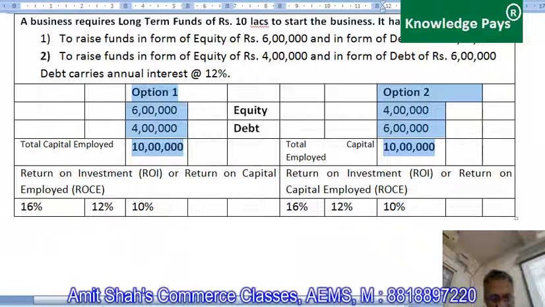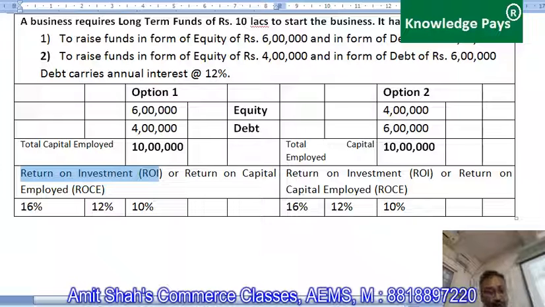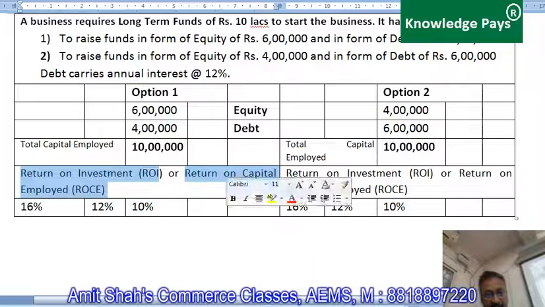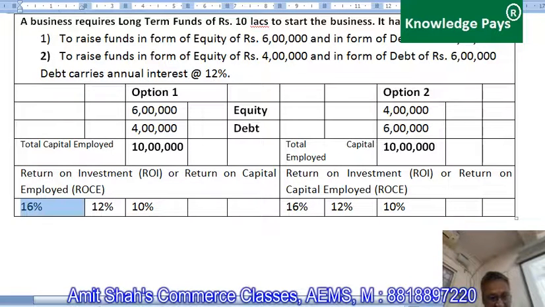Now, if the business earns return on investment, this is other ratio that you all have. That is called return on investment, that is ROI, or return on capital employed, that is ROCE. If the business earns return at the rate of 16%, then what will happen? If they earn at the rate of 12%, then what will happen? And if it is at the rate of 10%, then what will happen?